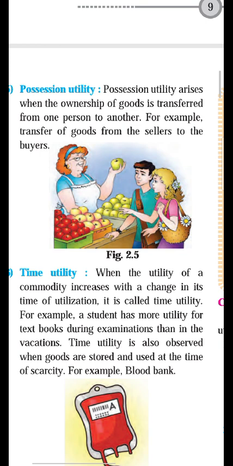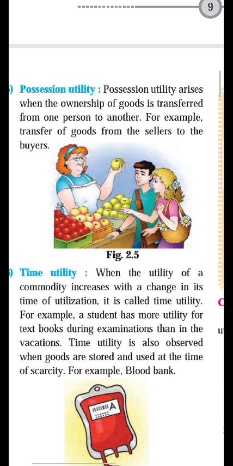So the transfer of ownership rights creates the possession utility. Whatever example is given in your textbook, I just read the textbook example. For example, transfer of goods from seller to buyer.